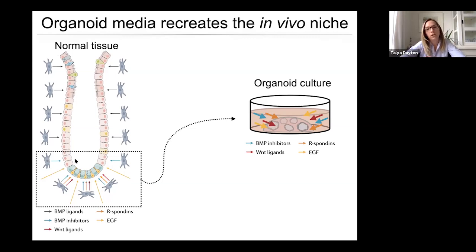What I'm showing you here in this diagram on the left is that in vivo, in the small intestine, this crypt region, we know that the niche microenvironment presents cells with things like BMP inhibitors, Wnt signaling molecules such as Wnt ligands and R-spondins, as well as EGF ligands. So what we did is we used that information to design a media that contains each of these factors. Indeed, we find that each of these factors is important for promoting the growth of these stem cells in vitro as organoids.